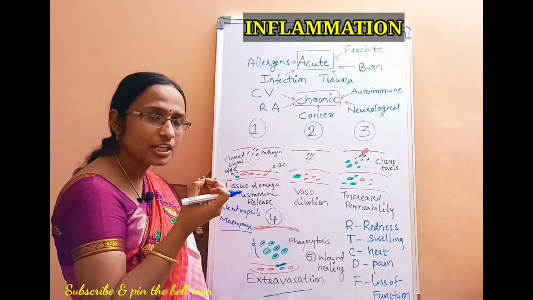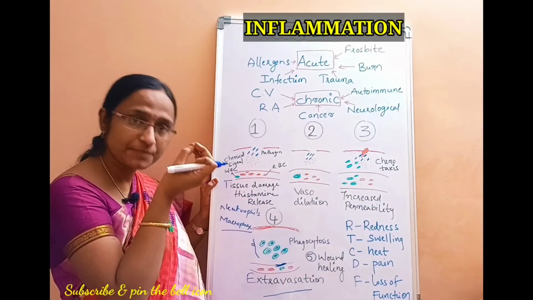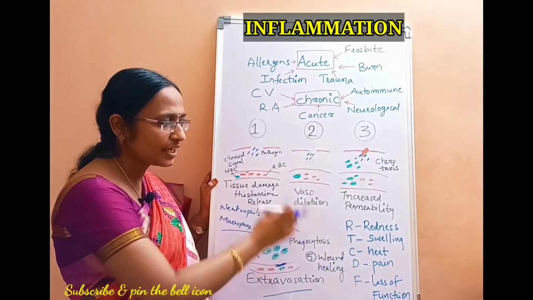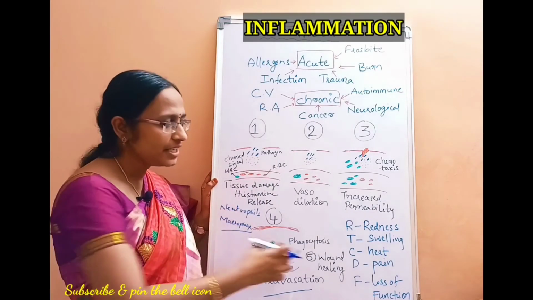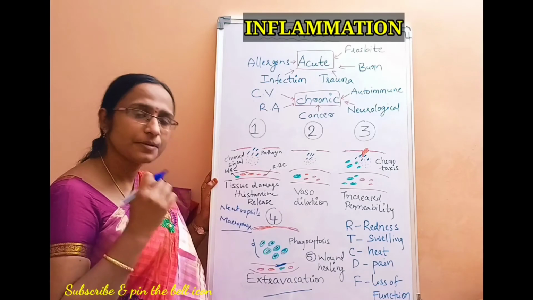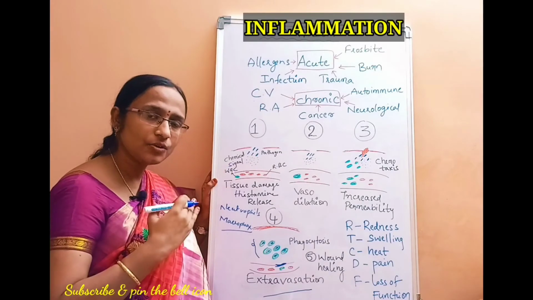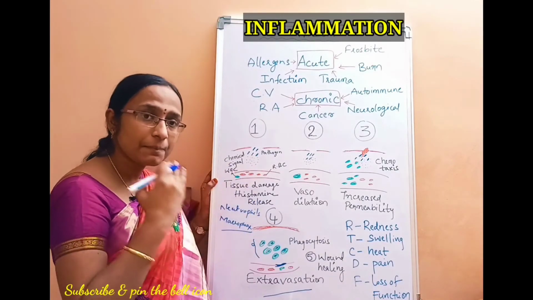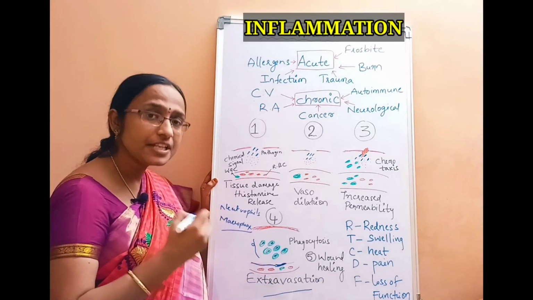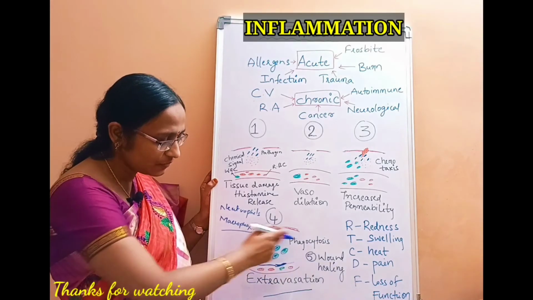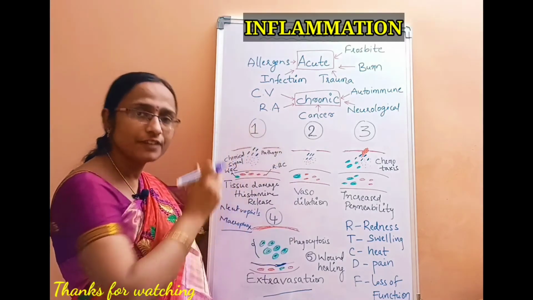As the fluid volume increases, obviously there will be a generation of heat. Because of that, there will be an increase in the temperature of your body. That is called heat. So when redness, swelling, heat are present, obviously the pain gets initiated. These are the 4 main characteristics of basic inflammation. And finally, if the inflammation turns from the acute into the chronic stage, there may be a permanent inflammation of the epithelial tissue, which leads to loss of function at the site where the tissue is inflamed, which results in different types of diseases.